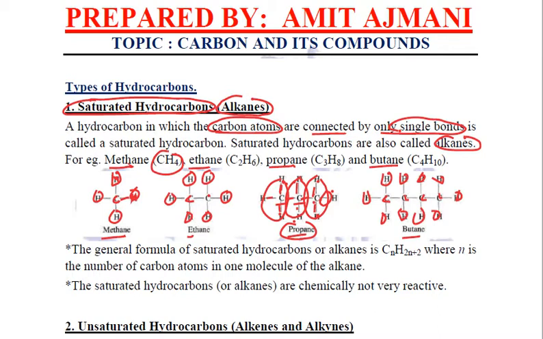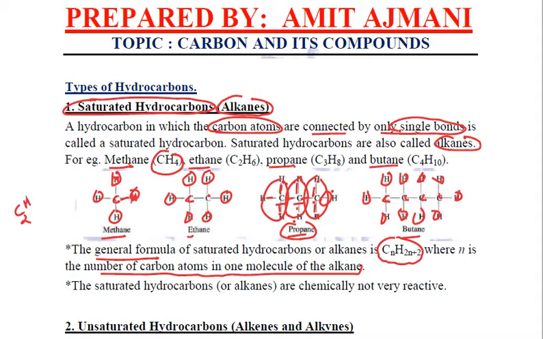Now these alkanes can be represented with a common general formula, and that general formula for alkanes is CnH2n+2. Now what is n? n is the number of carbon atoms in one molecule of alkane. For example, if we want an alkane of 2 carbon atoms, then we will put the value of n to be 2. So it will be C2. How many hydrogens will be there?